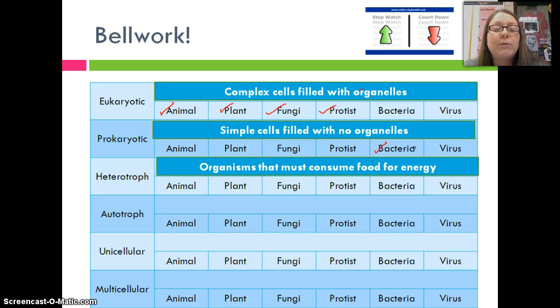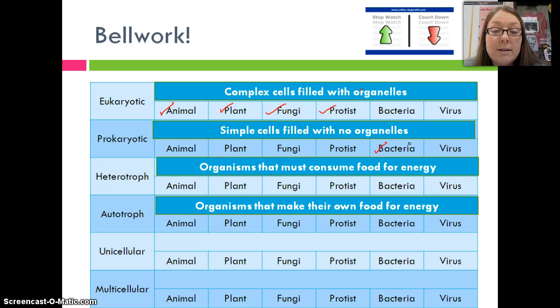Moving on, heterotroph: organisms that must consume food for energy, like us. And the opposite, autotroph: organisms that make their own food for energy. So we can check off us in the animal kingdom. Fungi, which makes them very similar to animals. Protists must consume food, and so must bacteria. So obviously the opposites, plants, we know they photosynthesize, so they're autotrophs. But surprisingly, some protists and some bacteria, depending on the species, can also photosynthesize.